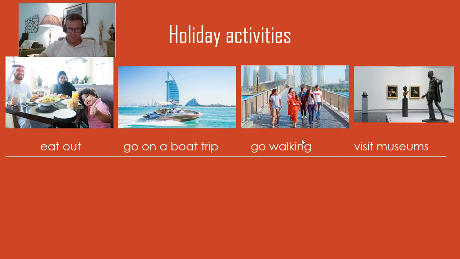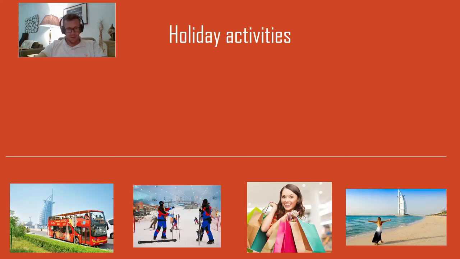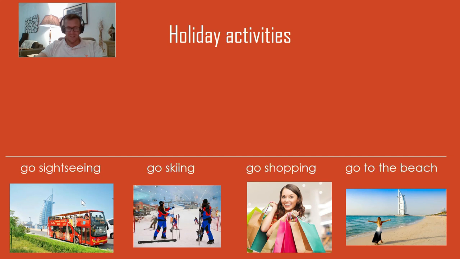Go walking. So an activity with go. Visit museums. Museum I used before. It's a difficult word to say and to spell. Check how you spell it. This is a place where you have paintings and old things to show history of places. The museum here is the Louvre in Abu Dhabi. This picture bottom left is difficult.